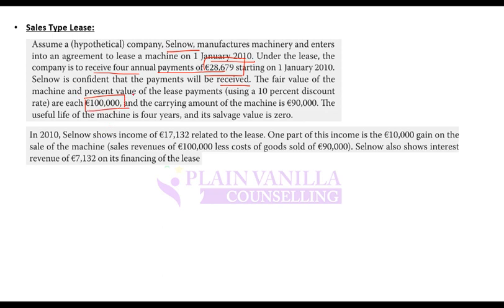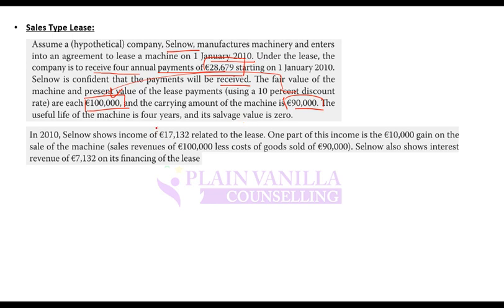Fair value of the machine and present value of lease payments are each 100,000, and carrying amount of machine is 90,000. So that means this difference is a gain which lessor is making, and that gain should be recorded as income for the lessor. Useful life is this.